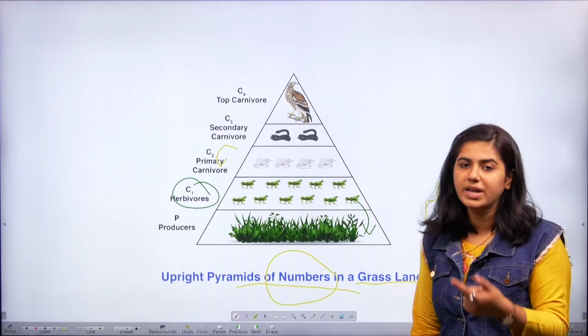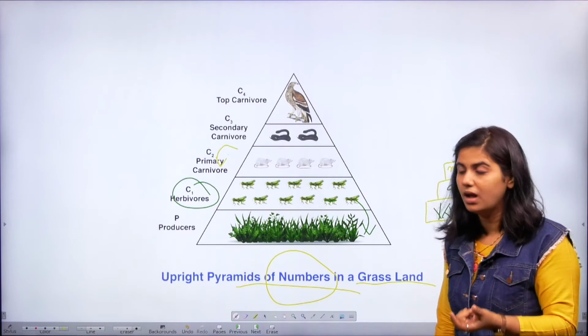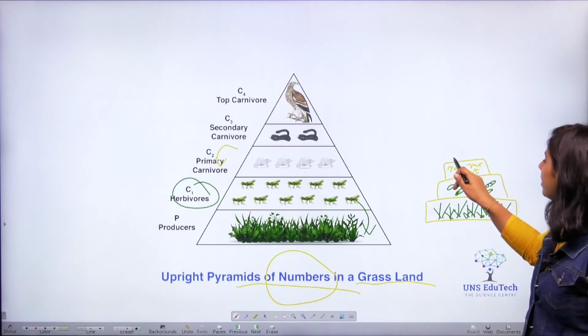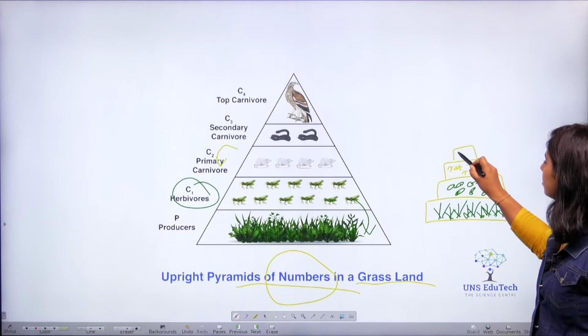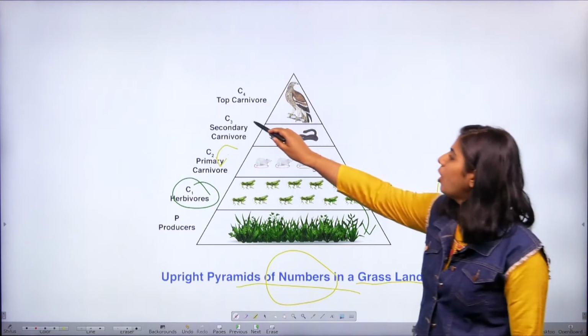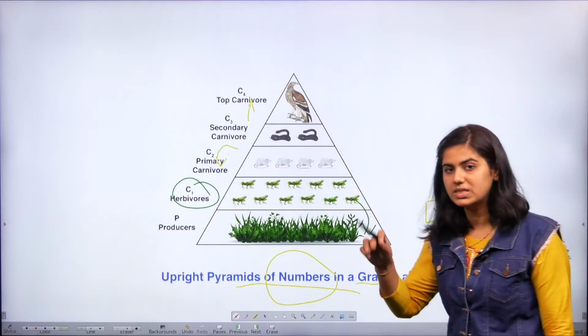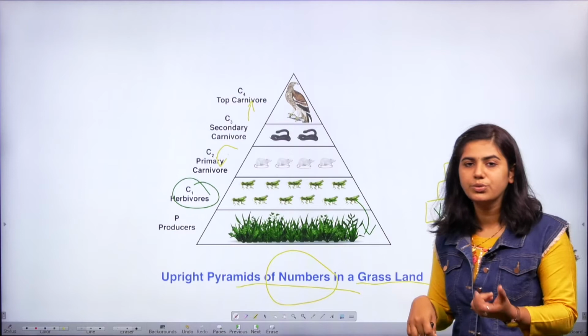The rat will be high, and the number of snakes will be less in a unit area. So when we draw the next bar, it will be smaller than this. We will have one or two snakes, right? And finally, the top carnivore, maybe a vulture or eagle, that consumes the snake, will be high or less in a unit area?